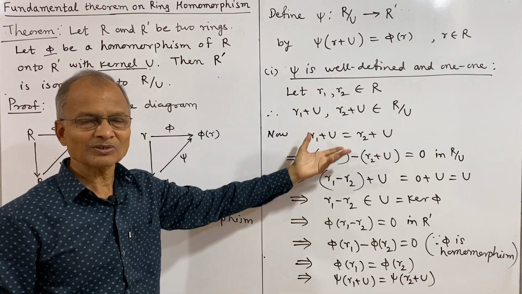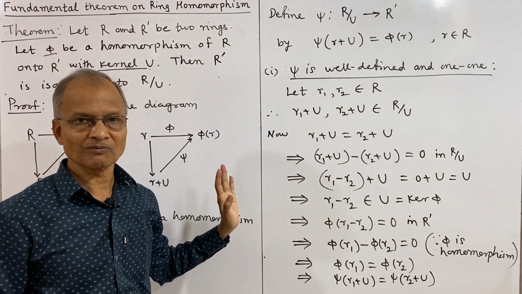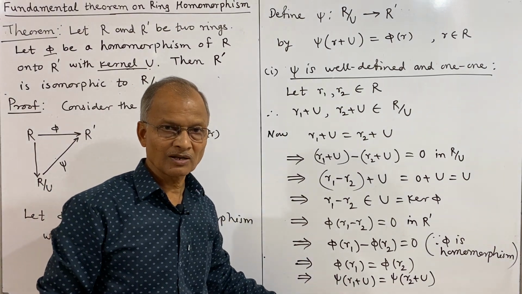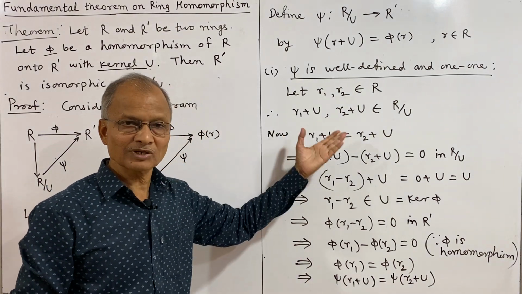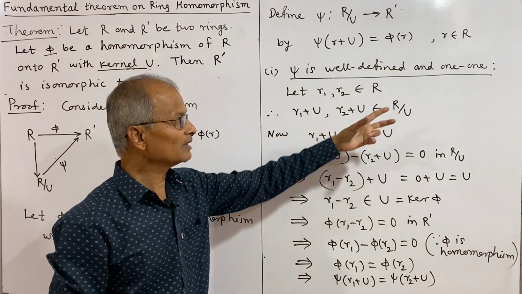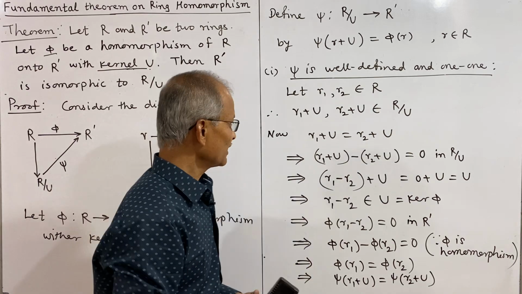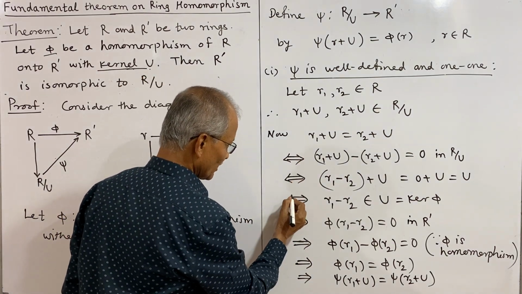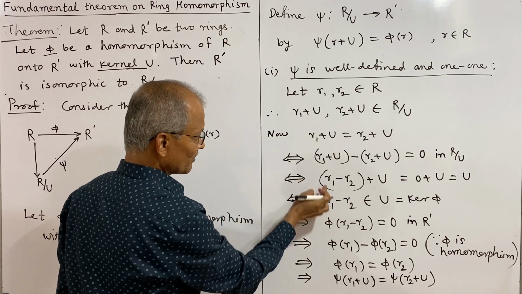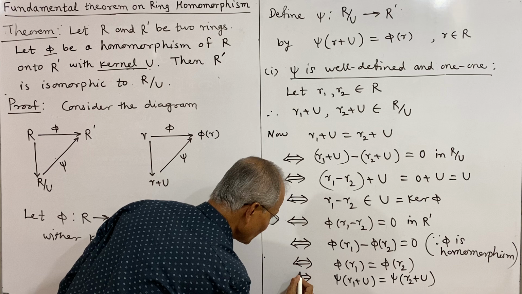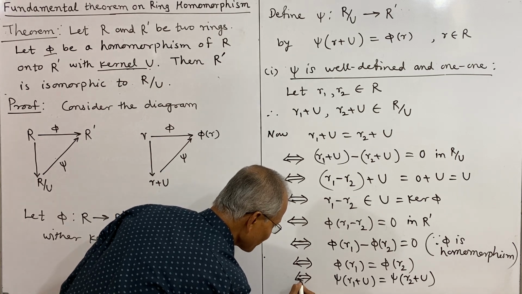And the converse of this proves 1 1. If psi images are equal, and that implies the inverse images are also equal, then the function is 1 1. And therefore we can write the double implication, which will always hold, so we have two results at the same time.